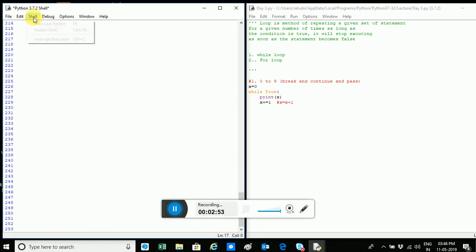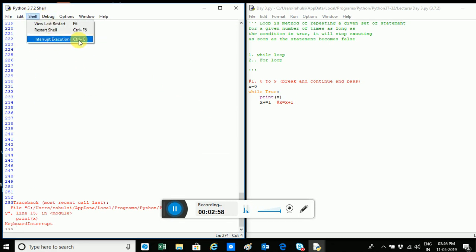What will I do in this condition? In this condition, go to here, interrupt execution, or you can also press Ctrl C and the execution will be stopped. Whenever you are in between a loop that is being executed and you want to stop it, this is a way you can stop it. But my main aim is to see how the break statement works, right? So now what I'll do over here, I'll put a statement if x is equal to 10, break.